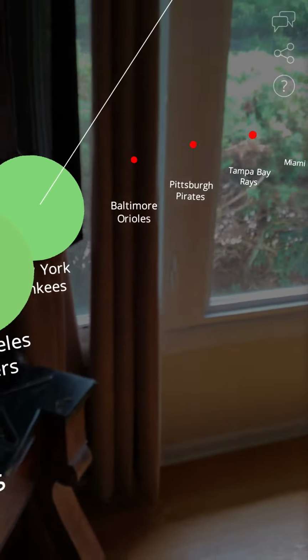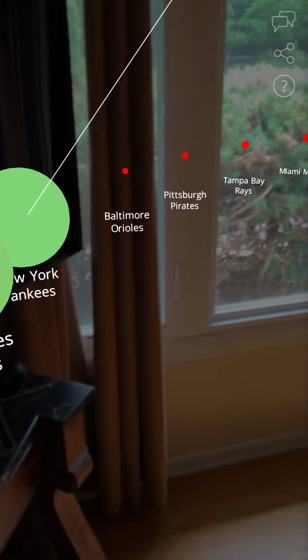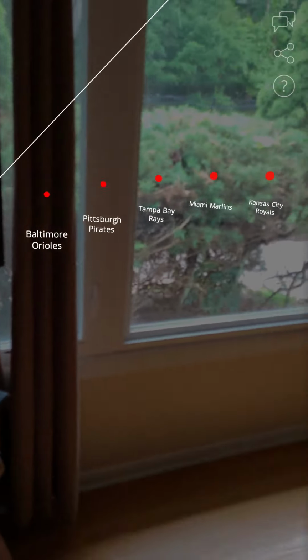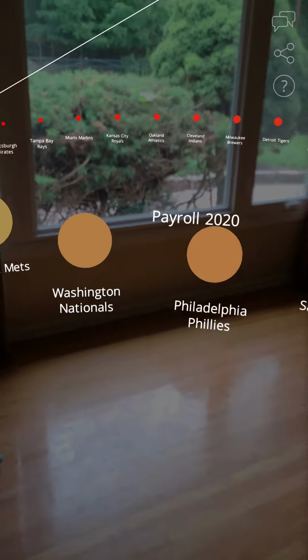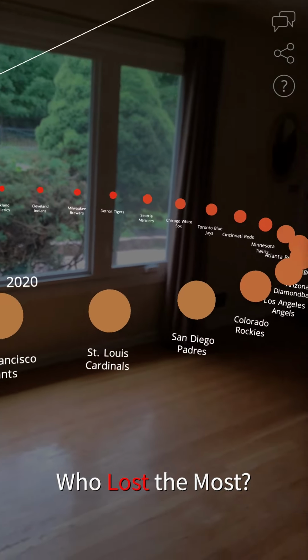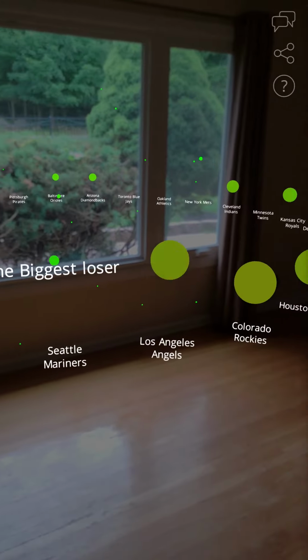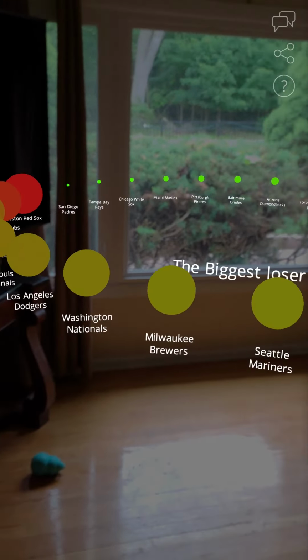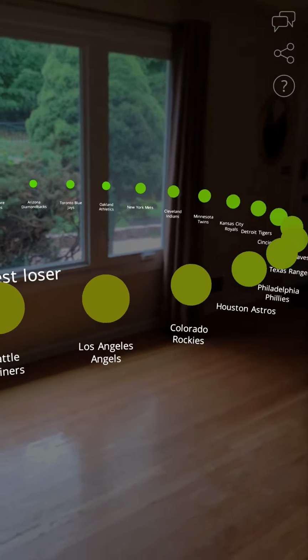Well, I know the total numbers. I know the total numbers from year over year. I see that they dropped. So I can ask the question, who lost the most? And that will help me begin to form this narrative. So who was the biggest loser? Also a very popular TV show.